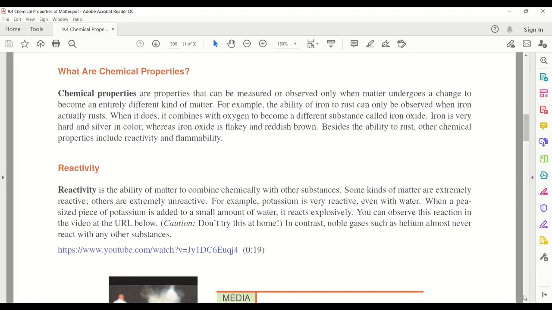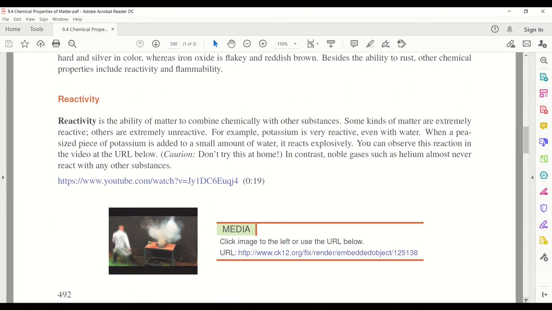Reactivity. Reactivity is the ability of matter to combine chemically with other substances. Some kinds of matter are extremely reactive, others are extremely unreactive. For example, potassium is very reactive, even with water. When a pea-sized piece of potassium is added to a small amount of water, it reacts explosively.